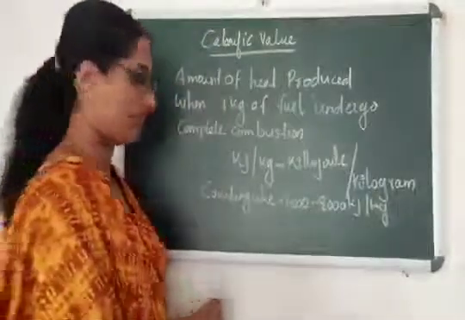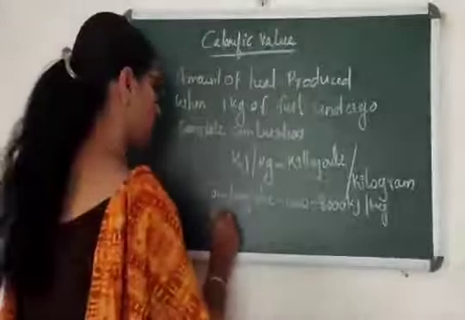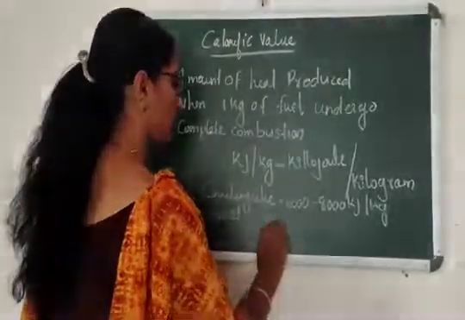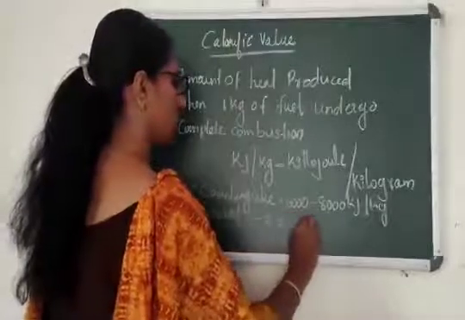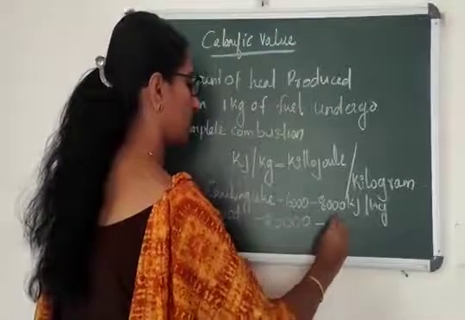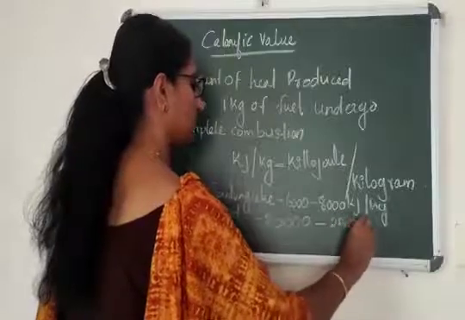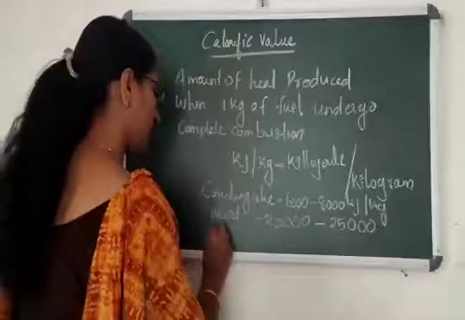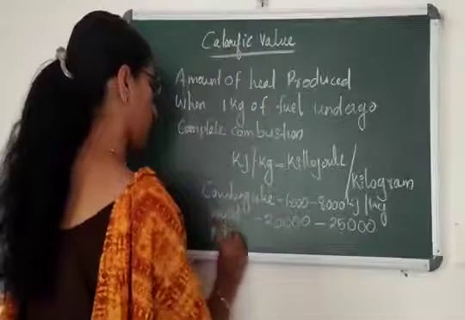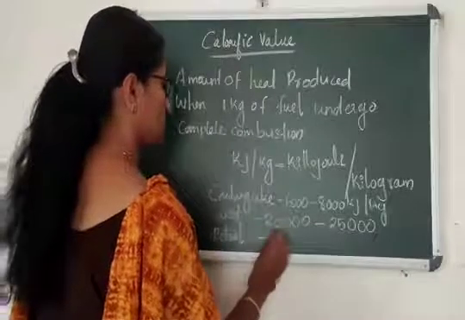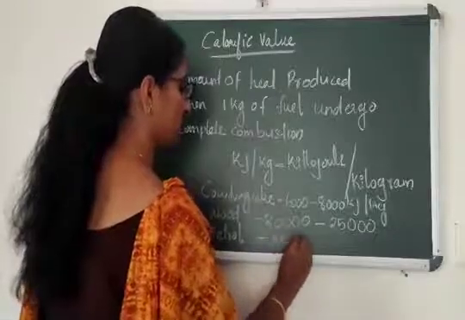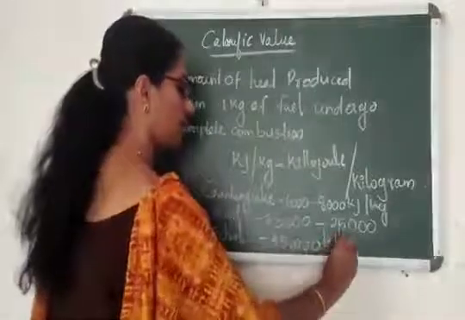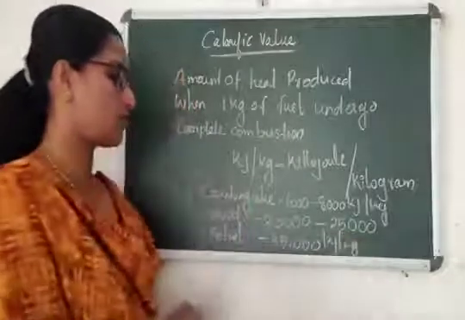And if I take wood, it produces 20,000 to 25,000 kilojoule per kilogram of energy. And finally, if I am burning petrol, roughly 45,000 kilojoule per kilogram of heat is produced.